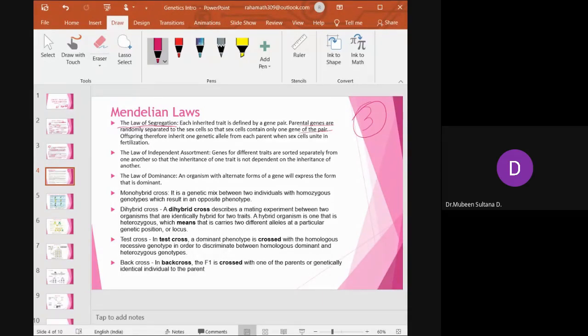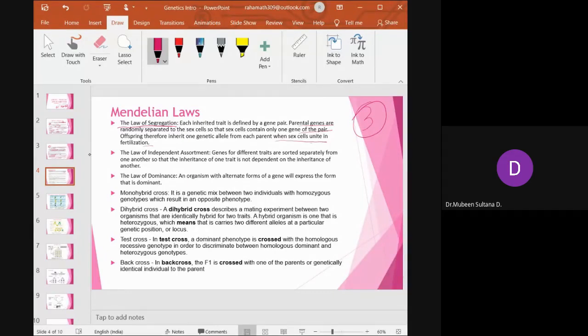Okay, so out of a pair, they have only one, a single one, because from diploid they become what is called haploid. So it contains only one gene. So what happens is offspring therefore inherit one allele from each parent when sex cells unite in fertilization. Yes or no? Because the sperm will contain the haploid number, the egg will contain the haploid number. When they unite, they become a pair of genes. So the embryo becomes diploid.